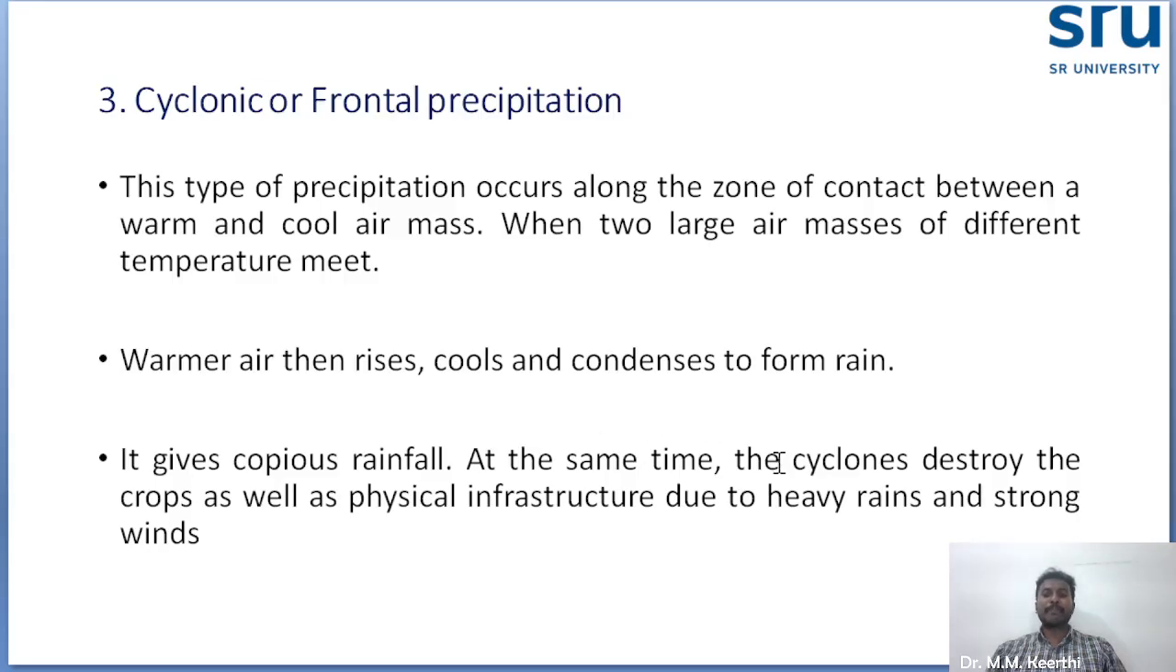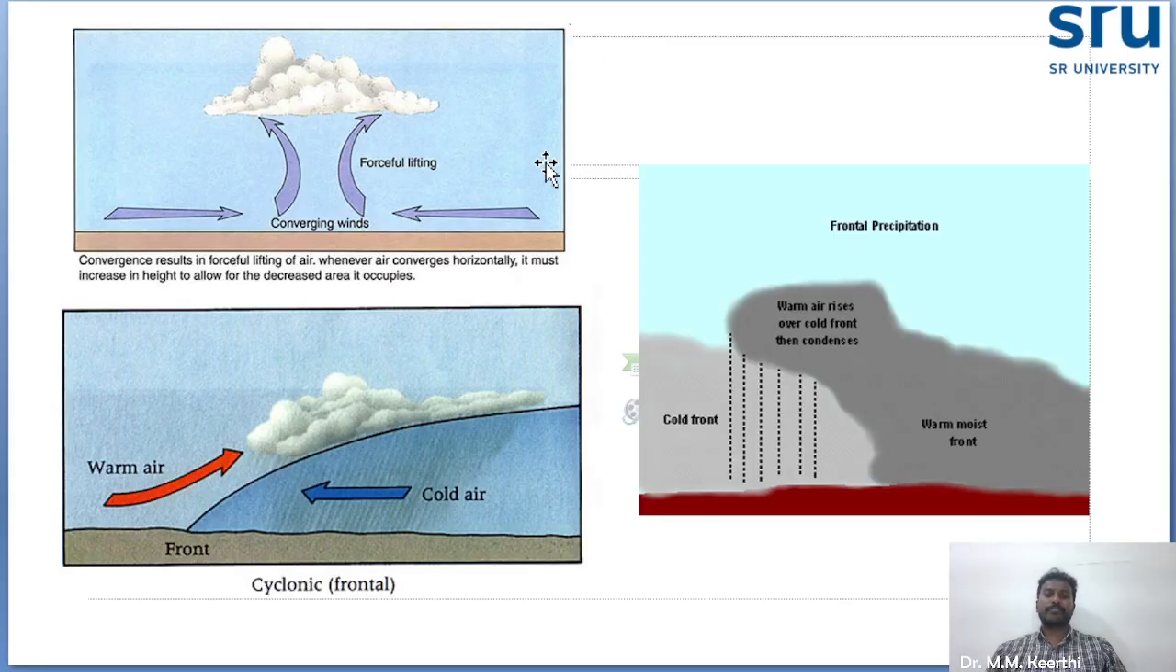At the same time, the cyclone not only gives rainfall, it also creates more wind speed. So physical infrastructure damage will also occur, and strong wind will blow. This comes under cyclonic and frontal precipitation. You see, warm air and cold air join together, the cyclone will occur, and we will get more